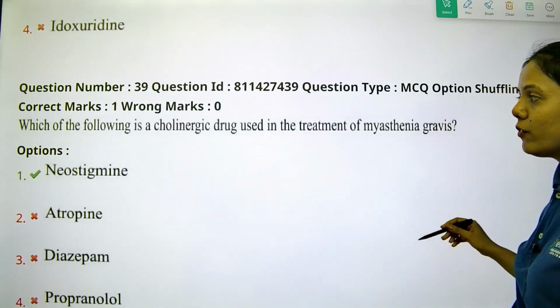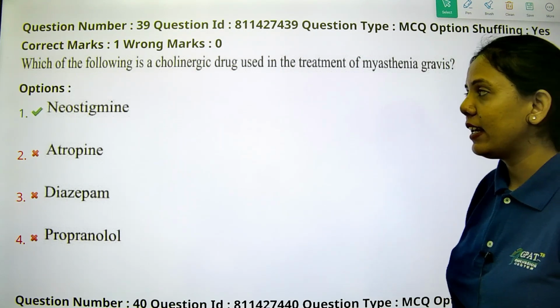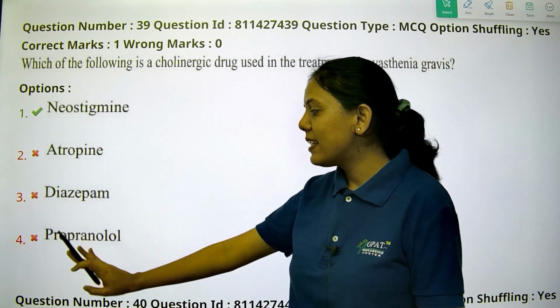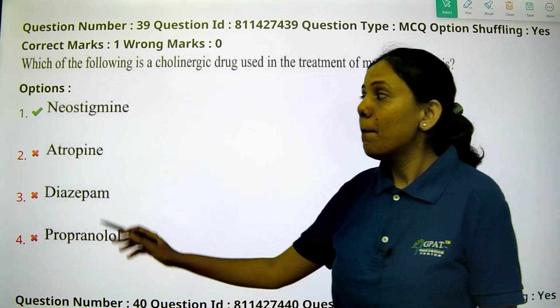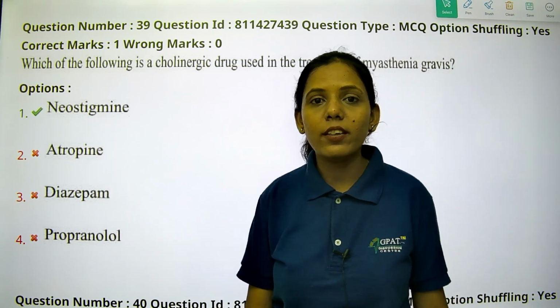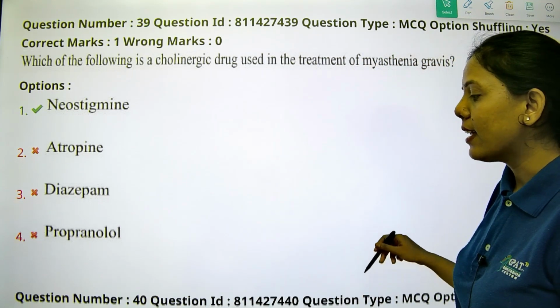The next is which of the following is the cholinergic drug which is used in the treatment of myasthenia gravis? Atropine, diazepam, and propranolol are not used in the case of myasthenia gravis, but neostigmine is used in the treatment of myasthenia gravis. So option 1 is the right answer.